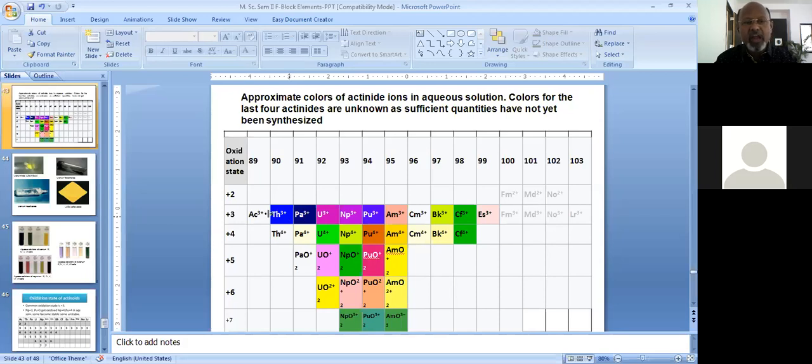If we look at the common stable oxidation state for actinides, then actinium in the +3 oxidation state has an F0 configuration, no unpaired electrons, on account of which it is colorless. To have a color, the element must contain at least one unpaired electron.